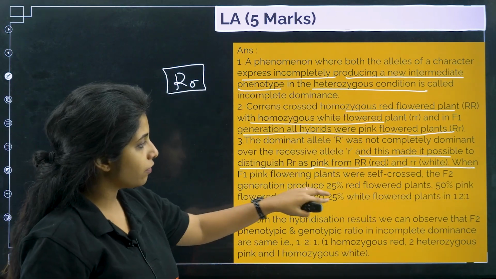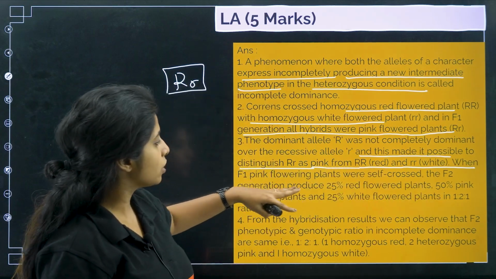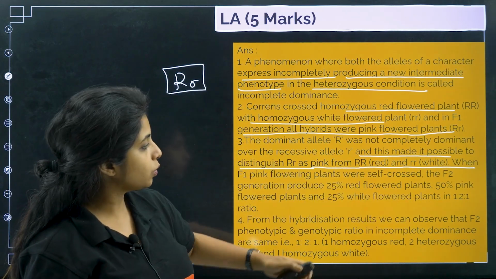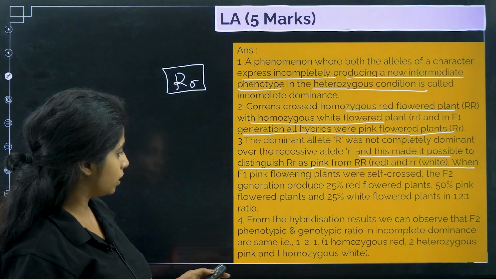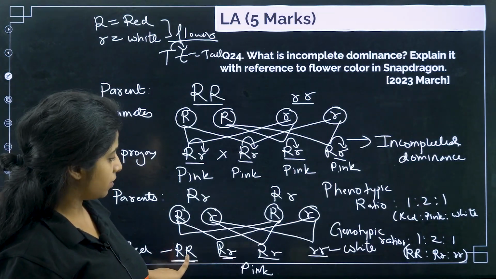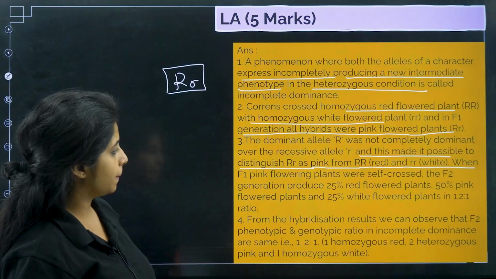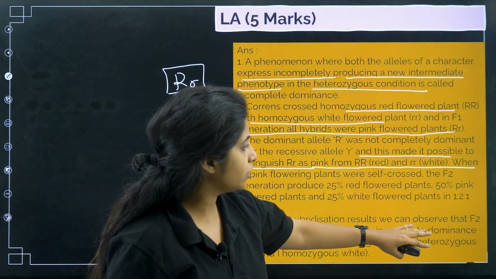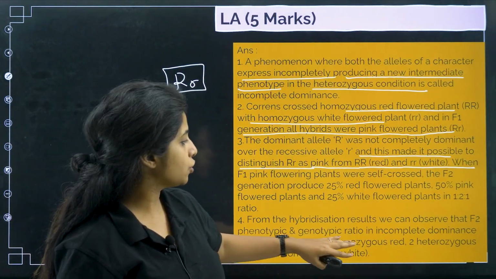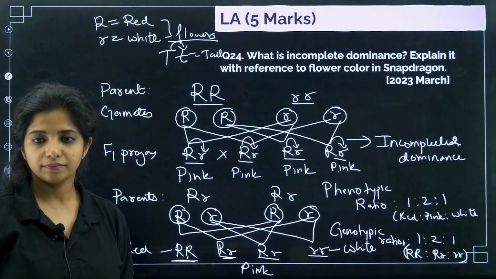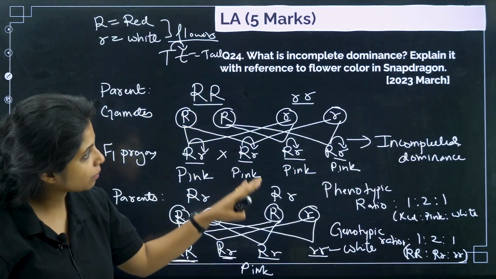When F1 pink flowering plants were self-crossed, the F2 generation produced 25% red flower, 50% pink flower, and 25% white flower, as you can see over here. 25% red, 50% pink, and the rest 25% white. From the hybridization result, we have observed the F2 phenotypic and genotypic ratio. So, will you be able to do that, children? You have to write in points and make them understand this.